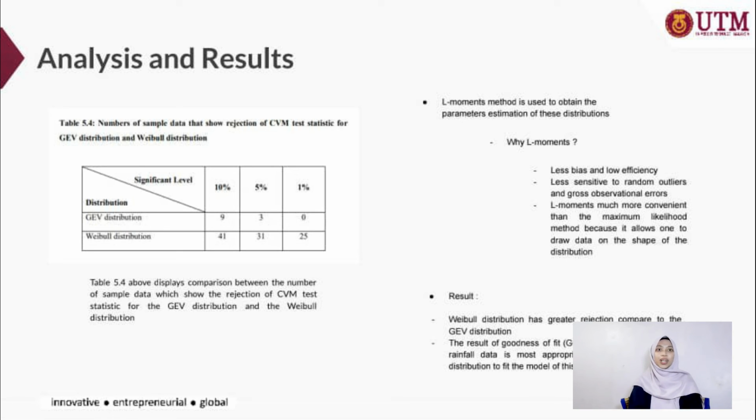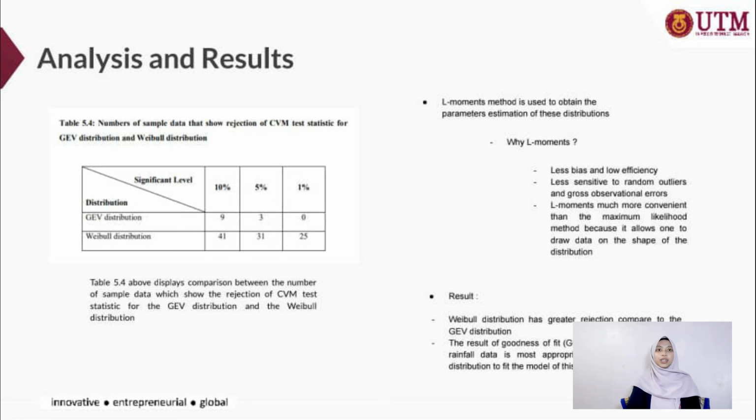So after looking at the analysis and results of this thesis, I would say that further research can be done by comparing the difference between several distributions such as generalized logistic distribution, short form GLO, exponential distribution and others.